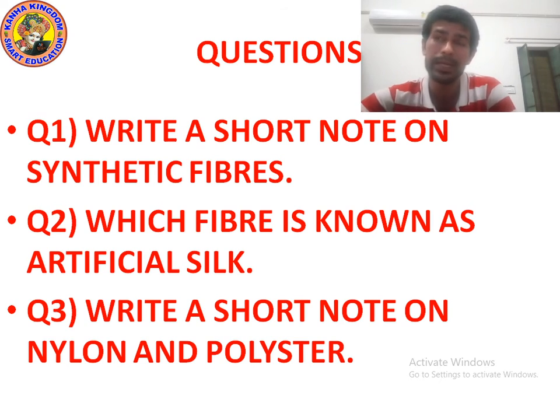Attempts were made to make silk artificially. Many attempts were made, but at the end of the 19th century, scientists were successful in obtaining a fiber having properties similar to silk. I hope you understood rayon.